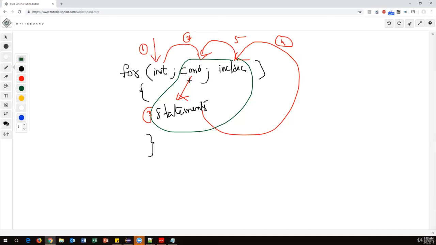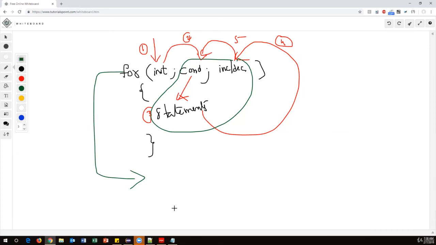These three things will repeat multiple times. As soon as the condition becomes false, it will exit from the for loop. So this is the behavior of the for loop statement. Initialization, condition, and incrementation should be part of one statement.